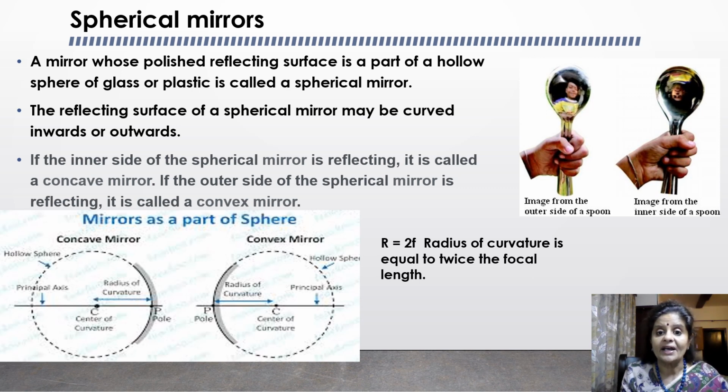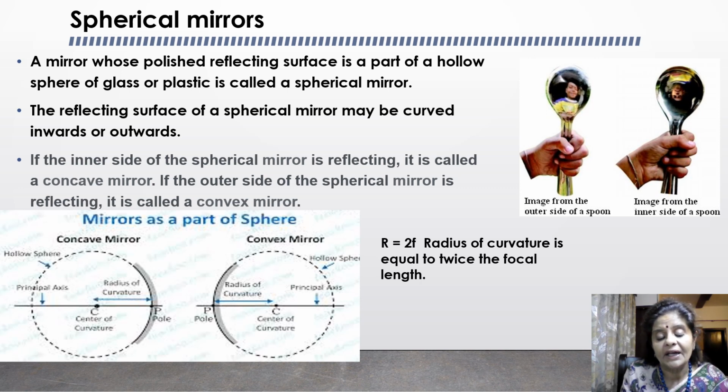Now, the next one is the principal axis of a spherical mirror. It is the line passing through the pole and the center of curvature of the spherical mirror. The next one is very important, and it is the focus of a spherical mirror.